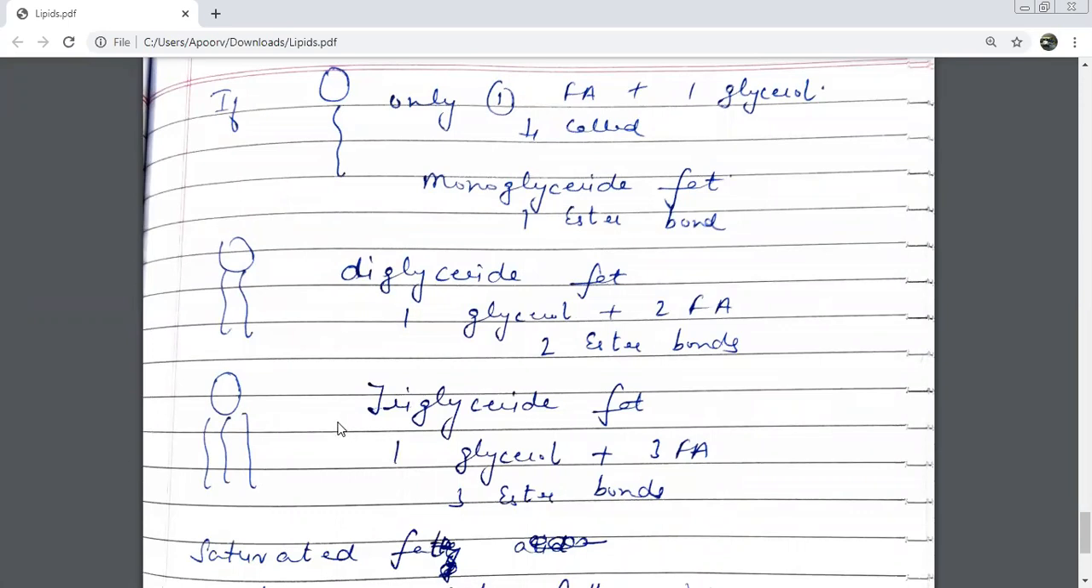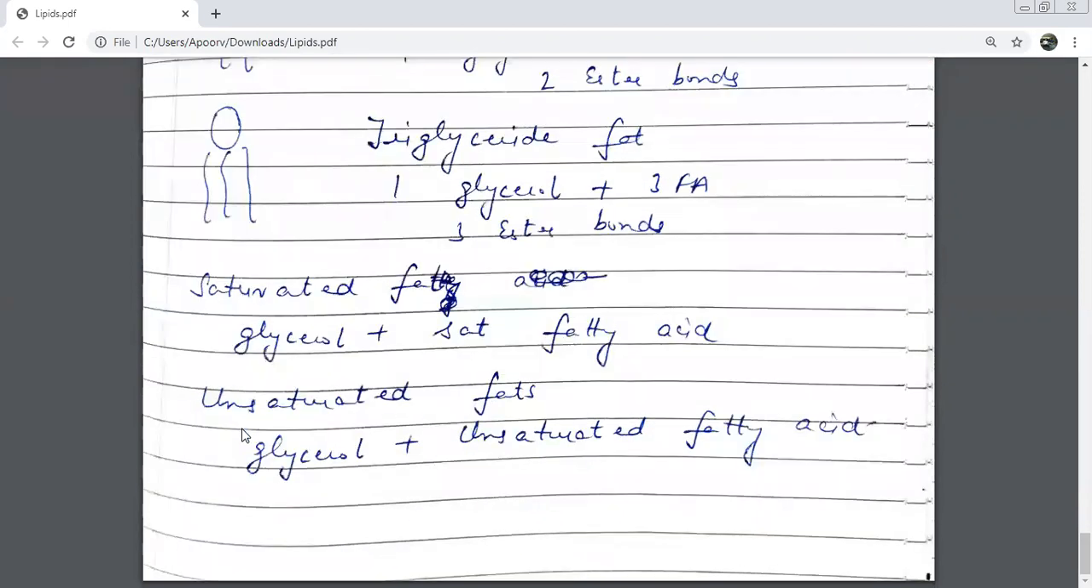The last concept was when the glycerol is attached to fatty acids that are saturated fatty acids. What is that fat known as? Saturated fat. Very good. And when these fatty acids are unsaturated and combine with glycerol, it is known as unsaturated fat. Saturated fat is glycerol plus saturated fatty acids, and unsaturated fat is glycerol plus unsaturated fatty acids. So this is all about glycerols, lipids that you should know.